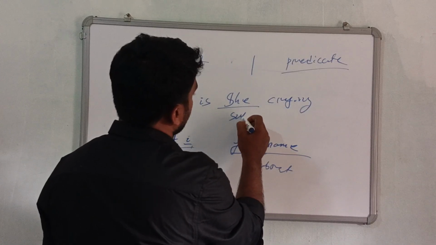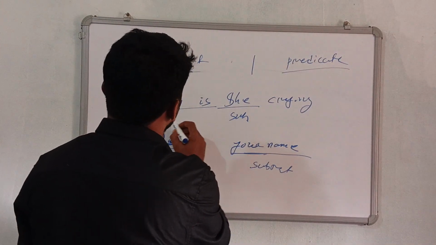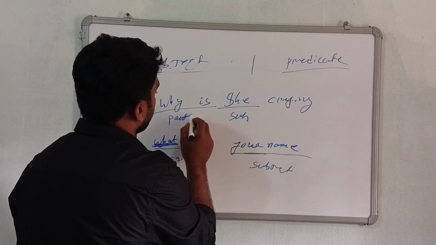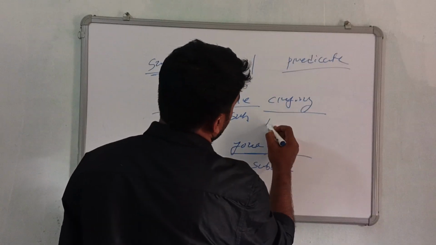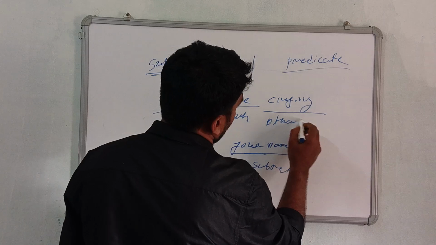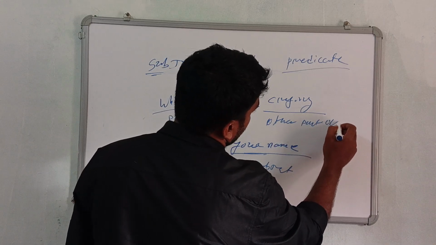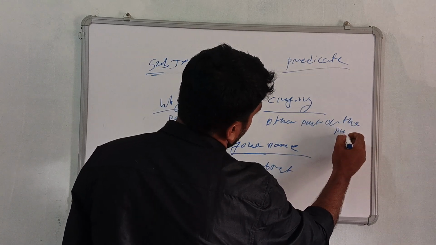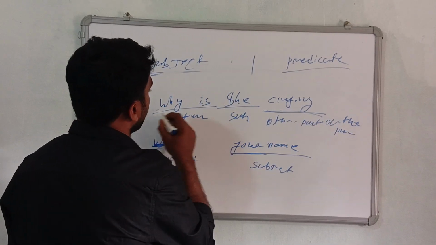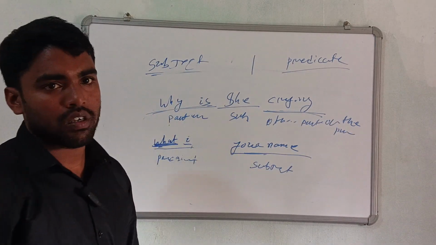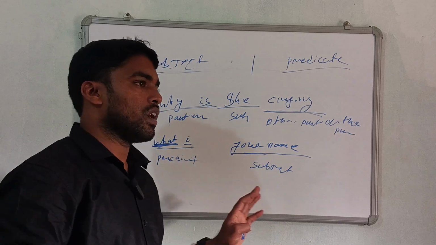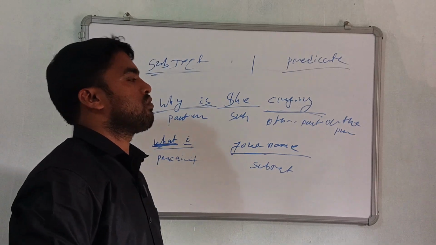She is the subject, and "why is" is part of the predicate, and "crying" is another part of the predicate. The crying is predicate and why is the predicate. Okay, everybody got it, I hope.